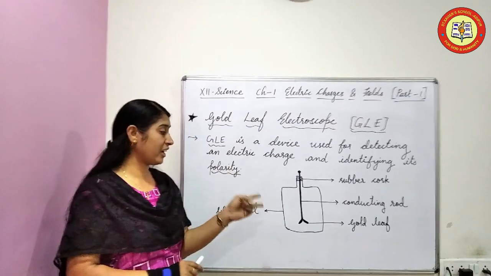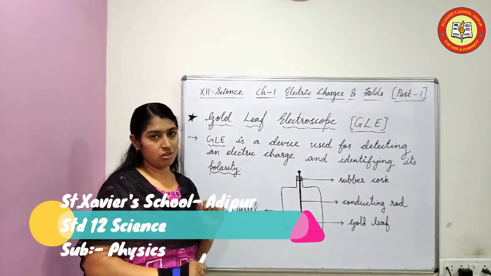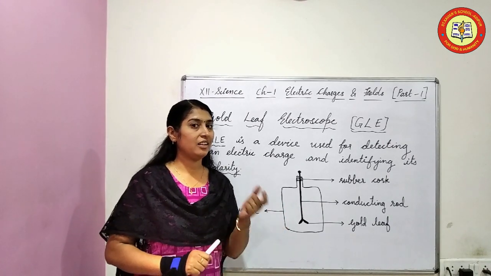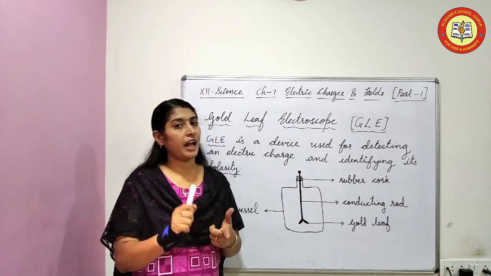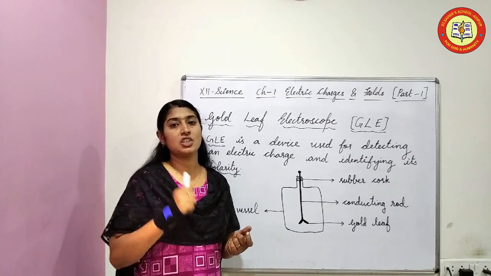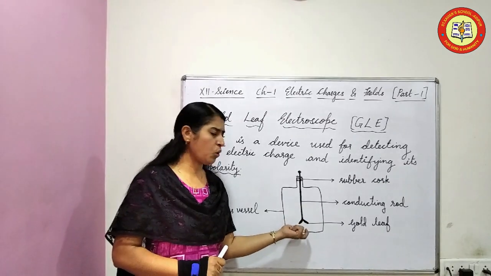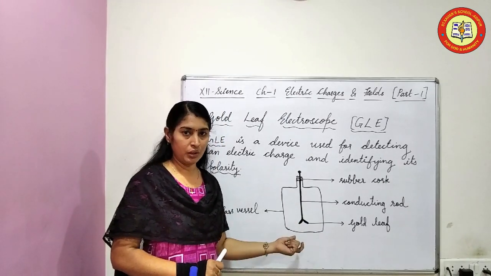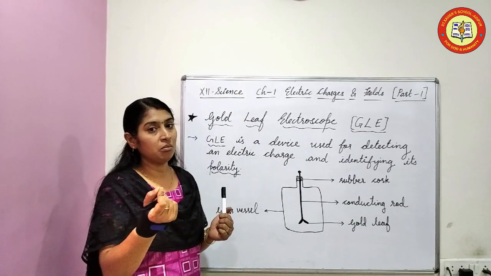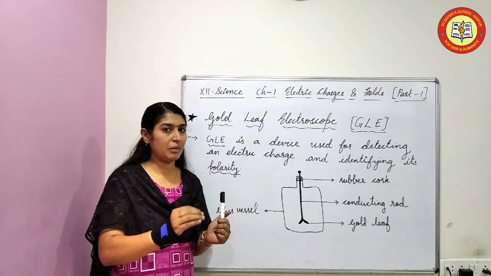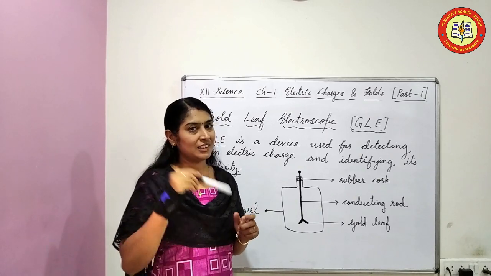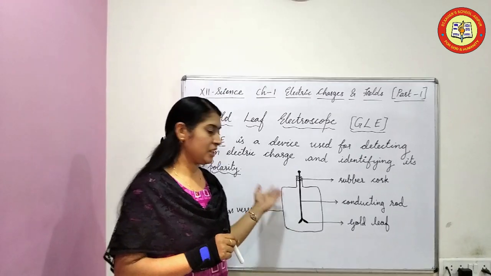What is the second reason why gold is used in this scientific electroscope? Because gold has the properties of malleability and ductility. We can make a thin transparent sheet of gold, so it is very light. That's why we use gold here. You can also make this electroscope at home using a thin aluminium sheet. The method is given in your textbook. Go through the textbook, make it, do the experiment and see what happens. Okay, please write it.